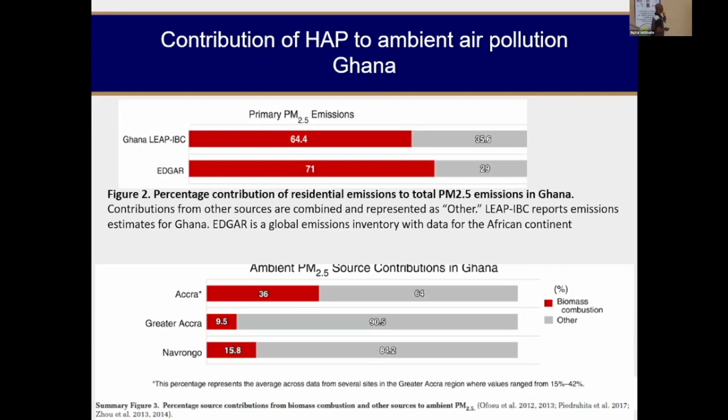This is from the LEAP IBC, which has suggested some evidence that the contribution of household air pollution to ambient PM2.5 is quite huge. About 64% of ambient PM2.5 emissions are from indoors. And Accra is about 36%. Greater Accra and Navrongo is also very high. This all suggests that household air pollution is a major contributor to ambient air pollution.